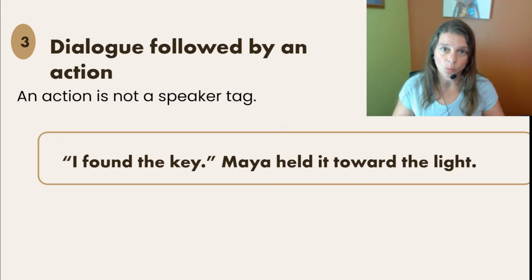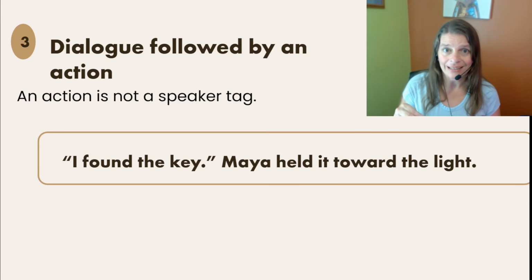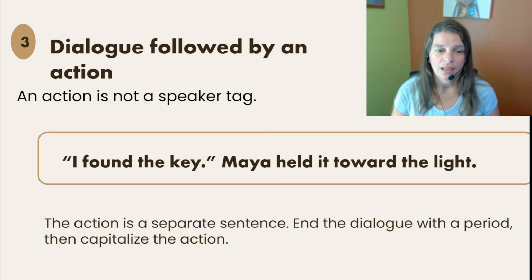So in that case, we're going to put the quotation marks around what the speaker said. We're going to put the punctuation that we want inside the quotation marks. And then we're going to start as if it were a new sentence. A capital M, "Maya held it toward the light," with its own punctuation.